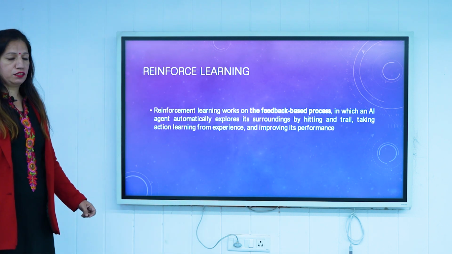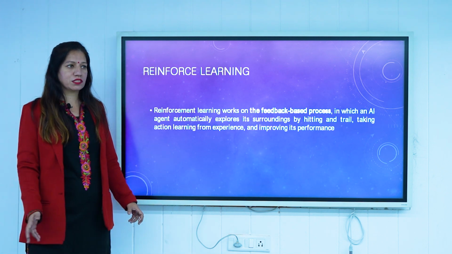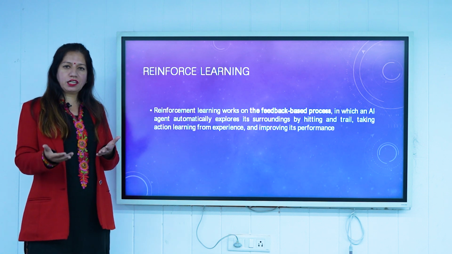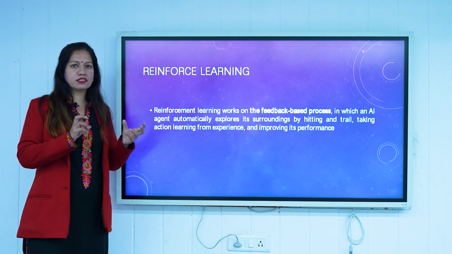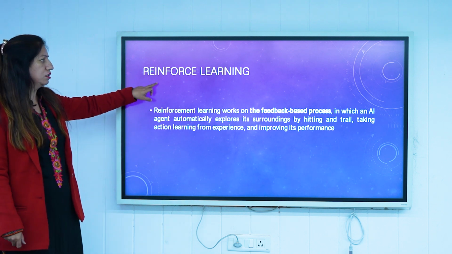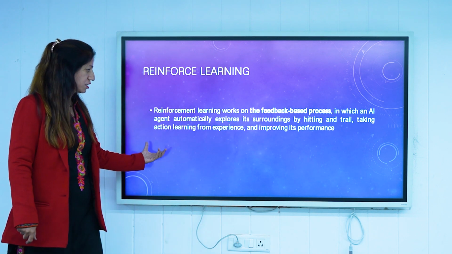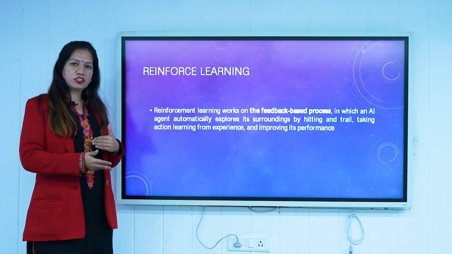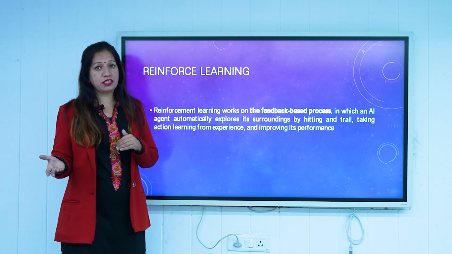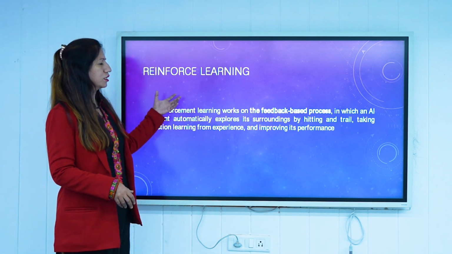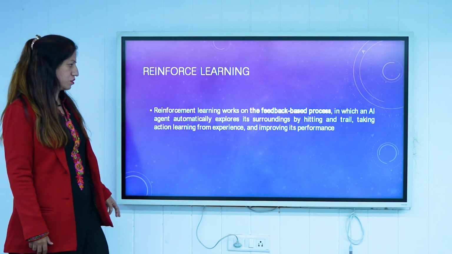Then there is reinforcement learning. Reinforcement learning is just a combination of your supervised and unsupervised. In some cases the data output is known, and in some cases the data output is not known. So if some data is known and some data is unknown, in that case it is reinforcement learning. It is a kind of feedback based process. In some cases, if we know the data, we'll predict the patterns accordingly, and depending upon that particular knowledge, we'll predict the other data for which the output is not known to us. So it is actually a kind of feedback based system, or you can say a pretext based system.